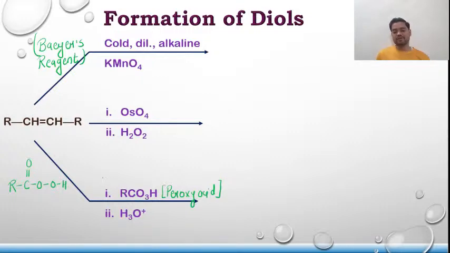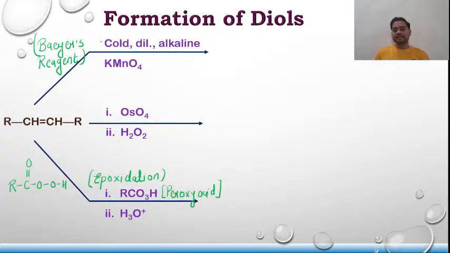And since it is in peroxy acid, the first process is known as epoxidation. That means formation of epoxides. Epoxides are nothing but a 3-membered cyclic ring in which one member is oxygen. Clear? And since there is a formation of diol, what is getting added is OH and OH. Since the symmetrical thing is getting added, no Markovnikov's or anti-Markovnikov's will be applicable. But over here, the addition type is definitely applicable.